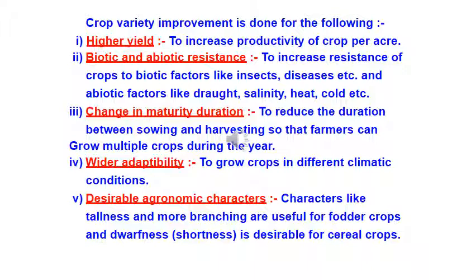Now let's see the in-text question. How do biotic and abiotic factors affect crop production? Just see on the same page, you will get the answer. Third point, you can write in your own words. Second question, what are the desirable agronomic characteristics for the crop improvements? That is also there in the last point which we have discussed just now. So you can write in your own words. Okay, children?